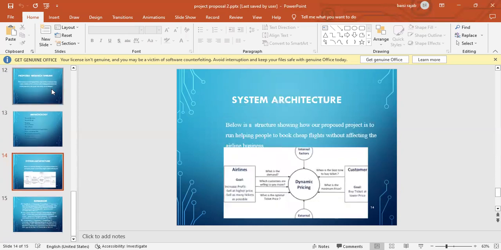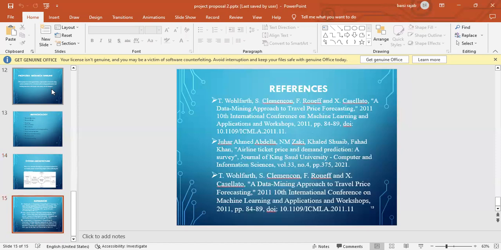Then architecture. Of course, we all know airline goals. They want to make maximum profit. However much their prices are low, there's maximum profit. And for us, our goal is for our customer to buy a ticket at a lower price. So hence dynamic pricing. There are internal factors and external factors. Internal factors can be the number of airplanes being less, or the pilots being less. Then the external factors, like I talked about, can be holidays. It can be an outbreak whereby very many people are traveling to India to get medication.